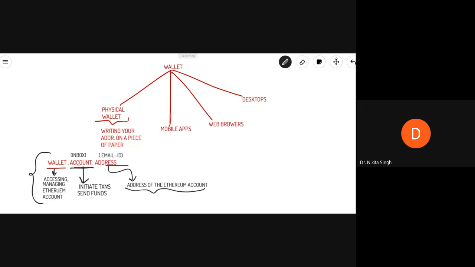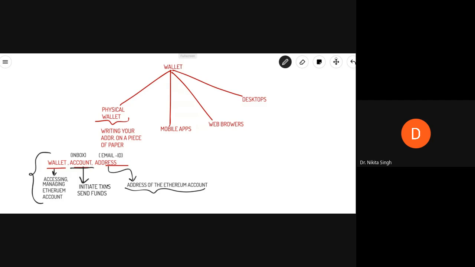An account, you know, is of two types: externally owned and contract account. So this is all about how the accounts on Ethereum function. Now let us talk about the state of the account, that is, the account state.